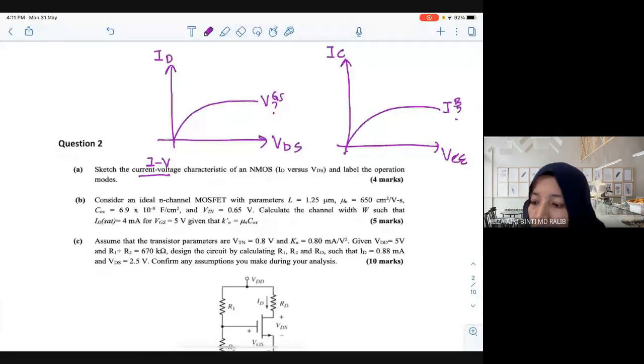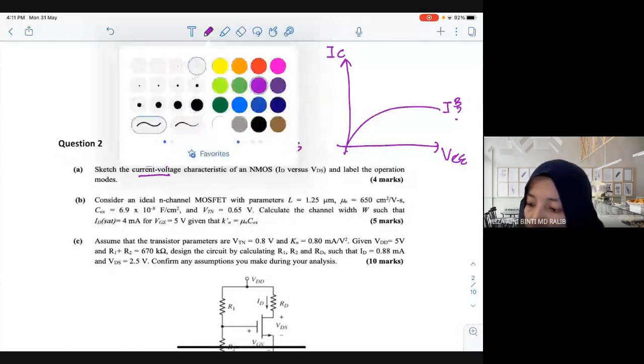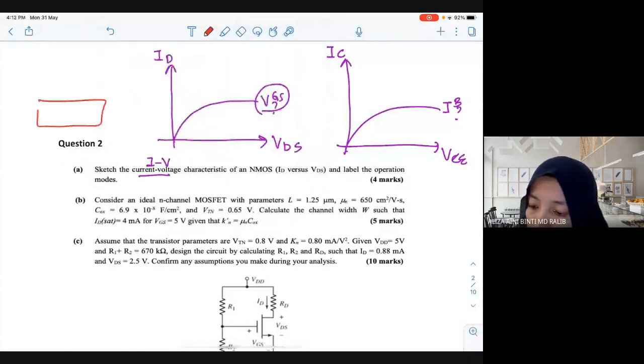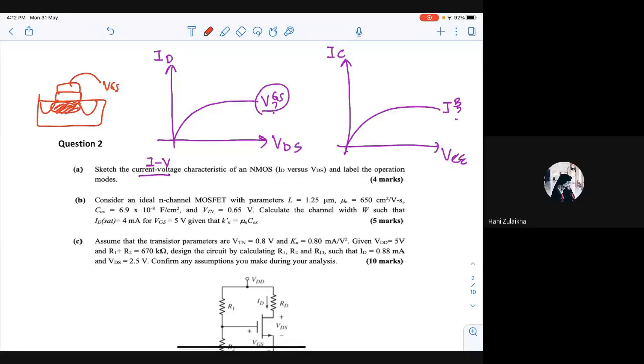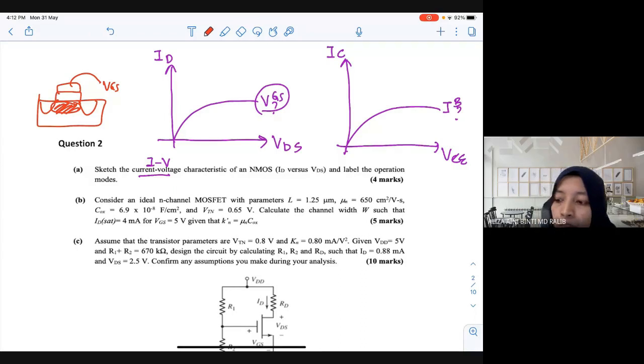Okay. What is the role of VGS? Anybody can recall? What is the role of VGS? Where is VGS? In the middle. This is VGS. What is it providing in the middle here? The role of VGS is to provide what? What do we call it in the middle here? Channel. Yes, to provide the channel, right?